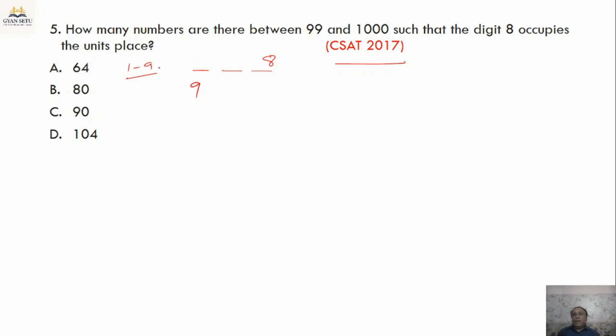We can have any digit from these 9 digits. Similarly, here we can have any of 10 digits from 0 to 9, and here we have only one choice. So there will be 90 such numbers. So the answer is C here.